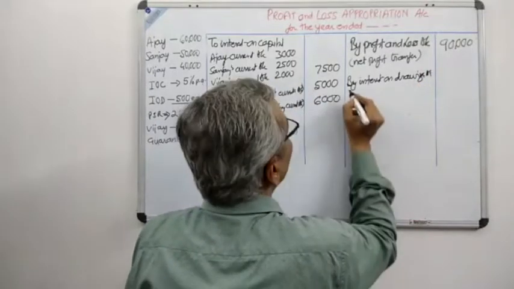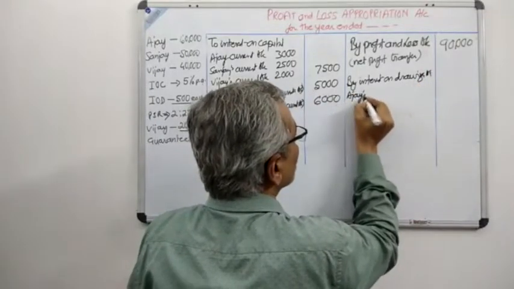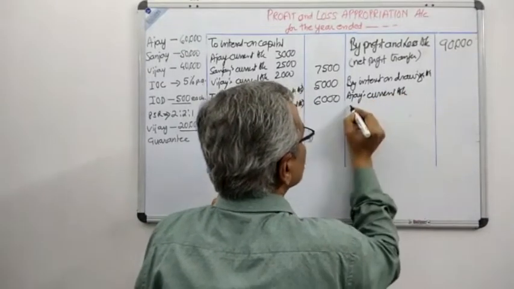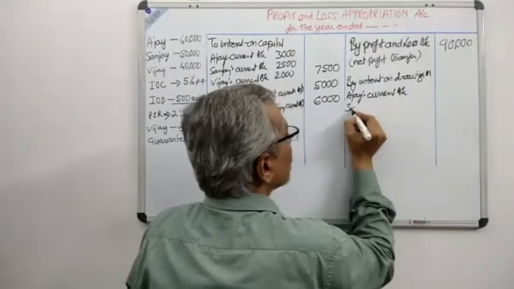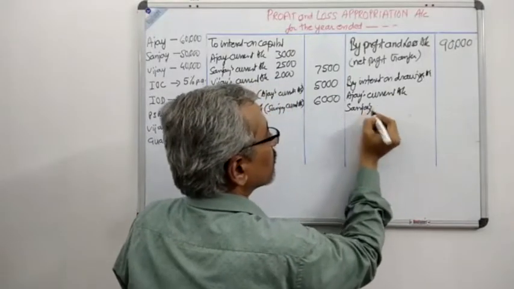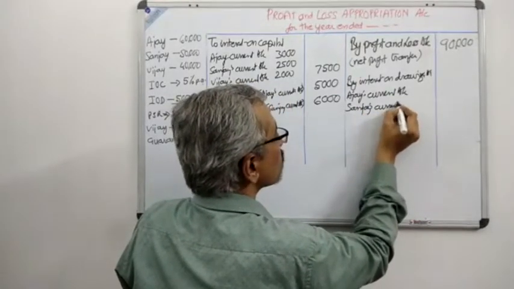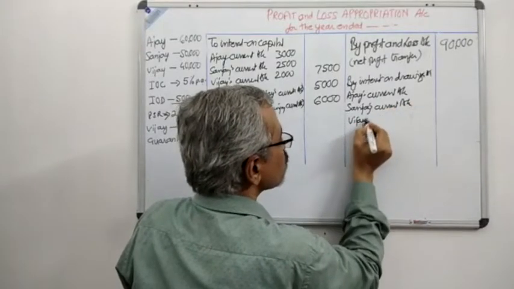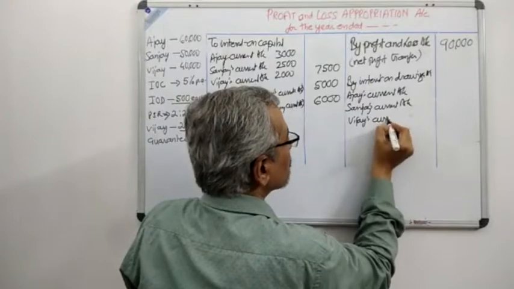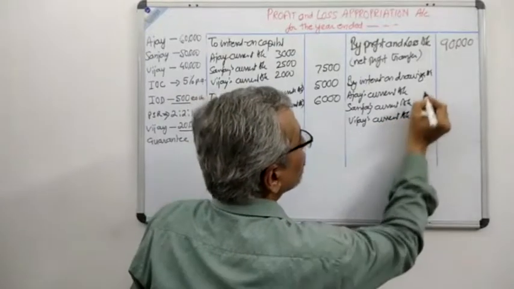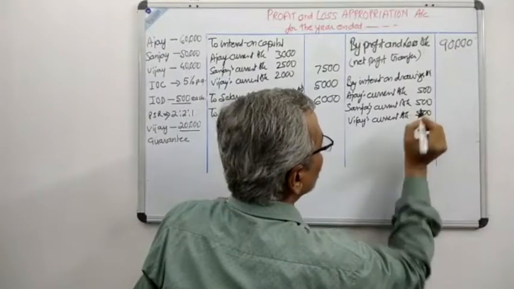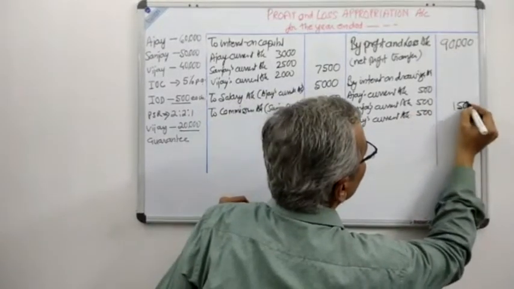We have three partners. Ajay's current account. Next partner Sanjay. Sanjay's current account. And we also have Vijay's current account. So what is the amount? 500, 500, 500. So that gives us 1,500.